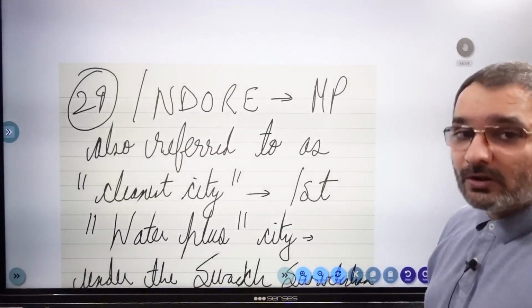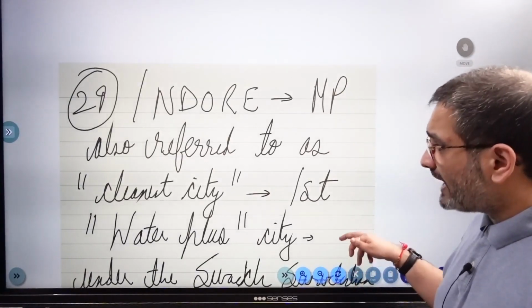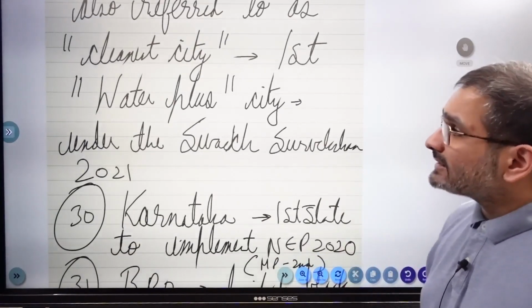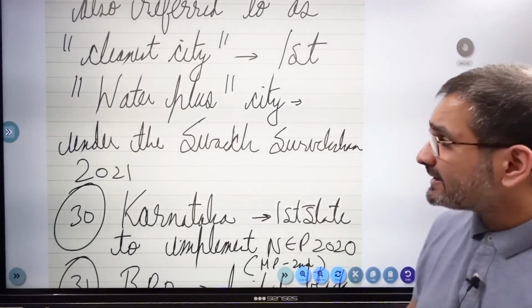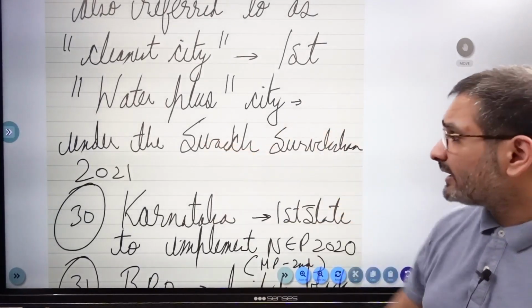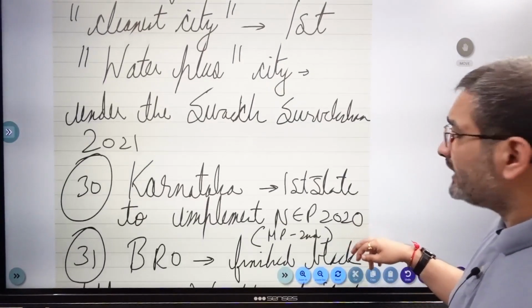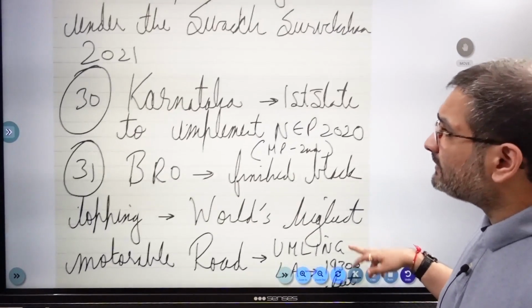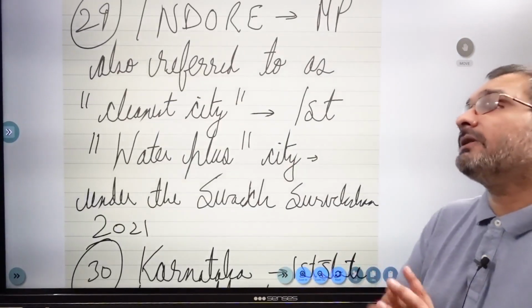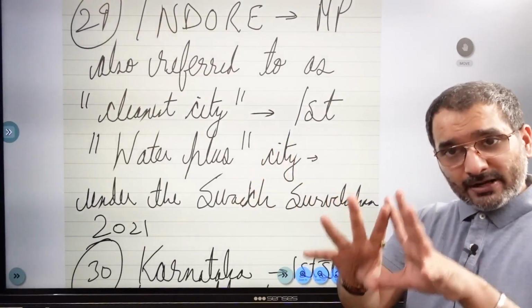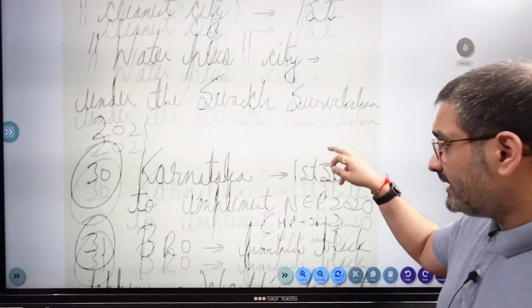Indore, also in Madhya Pradesh, also referred to as the cleanest city, has now become the first water plus city. Extremely crucial current affair, write it down, under the Swachh Survekshan 2021 scheme. So which one of the following is the water plus city, all labeled as the water plus city? That's Indore. ठीक है जी.